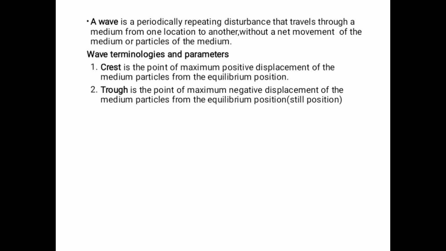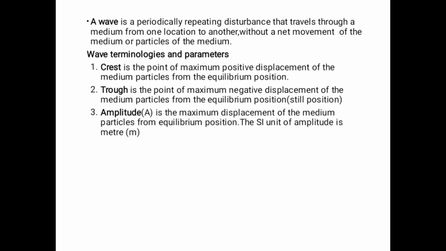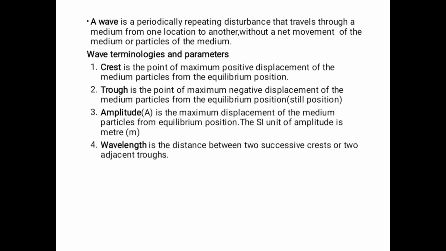Trough is the point of maximum negative displacement of the wave medium particles from the equilibrium position or still position. Amplitude. Amplitude is the maximum displacement of the medium particles from the equilibrium position. The SI unit of amplitude is meter.